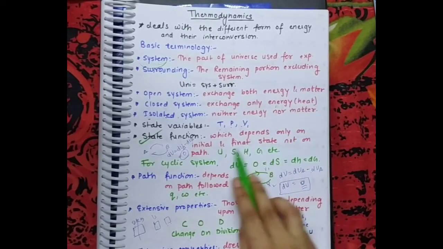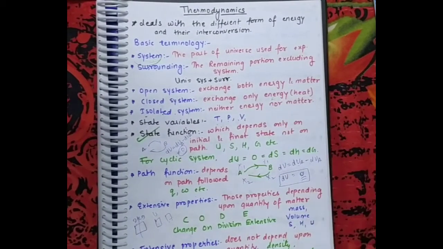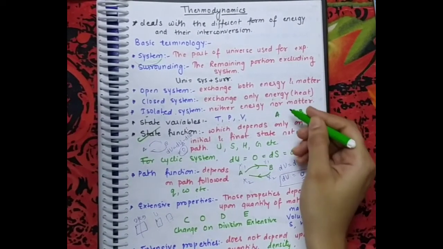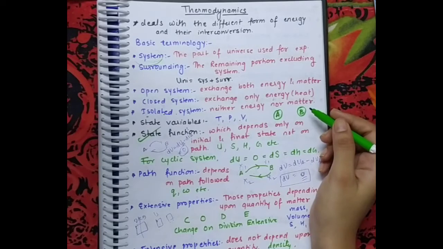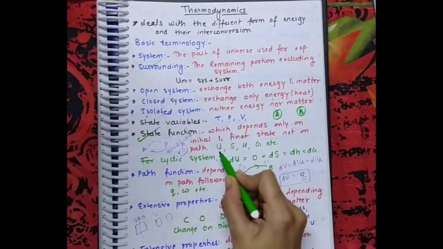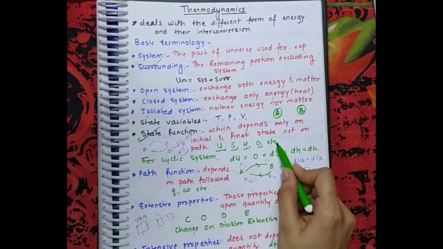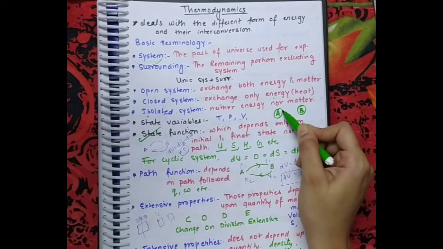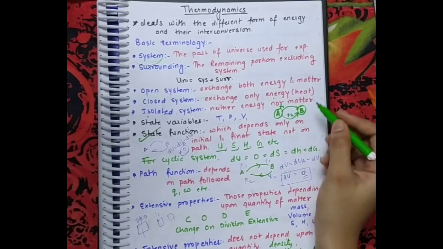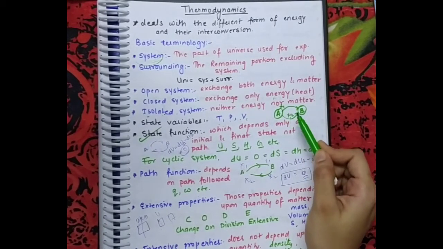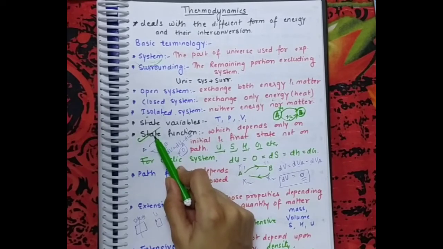State function. State function means what? Which depends only on the initial and final state of the system, not on the path followed. For example, if we have two states A and B, then those variables or functions which depend only on the initial and final state and not on the path followed are known as state functions. For example, internal energy, entropy, enthalpy, free energy, these are all known as state functions. Like this A and B, we can get from A to B either through the process x1 or through the process x2. So it will not depend whether it is x1 or x2. It only depends on A and B. So only the initial and final states matter. Such types of functions are known as state functions.